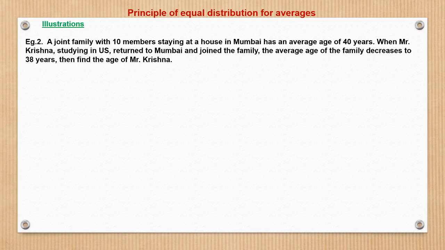Now we will see question 2. Similar question. A joint family with 10 members staying at a house in Mumbai has an average age of 40 years. When Mr. Krishna, studying in the US, returned to Mumbai and joined the family, the average age of the family decreases to 38 years. Then find the age of Mr. Krishna. First we will try to solve with the conventional approach.